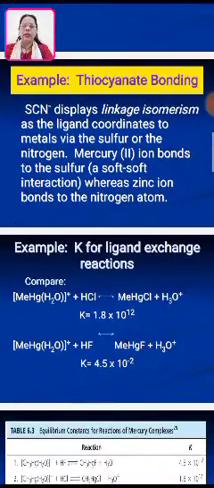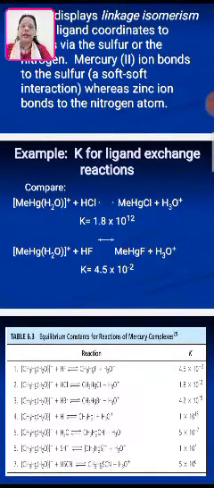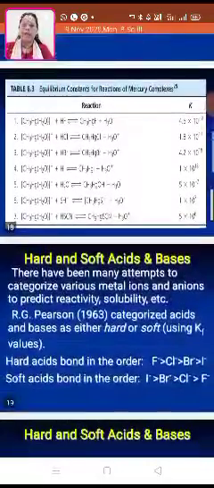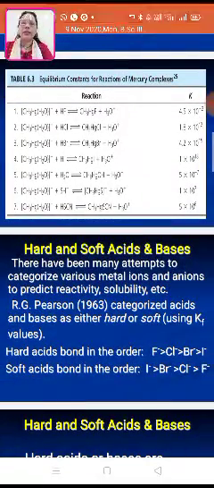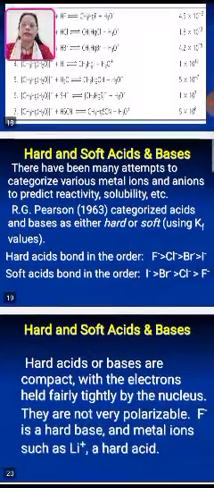See the example of the ligand exchange reaction. Compare MeHg(H2O)+ with HCl: there is the formation of MeHgCl plus H3O+, which is liberated. And in another example, when it reacts with hydrogen fluoride, the same reaction occurs, but the constant is increasing. These are some examples showing the equilibrium constant of the reaction of mercury complexes.